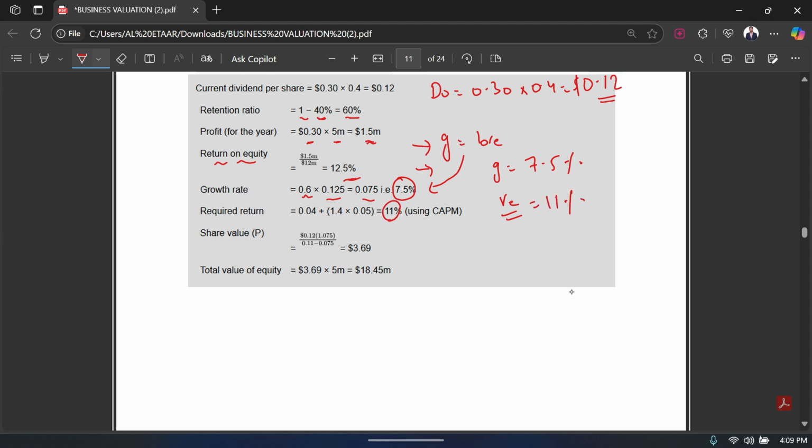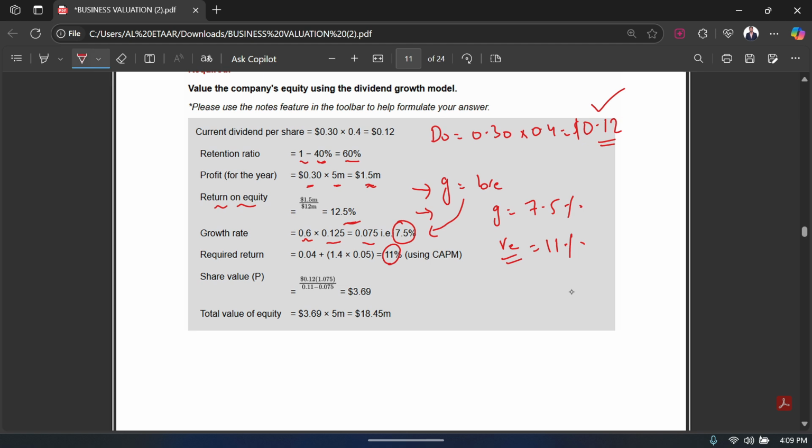Now I have all the ingredients I need to calculate my share value, my P naught. My D naught is 0.12 times 1 plus growth, where growth is 7.5%, divided by RE, which is 11%, minus the growth rate of 7.5%.